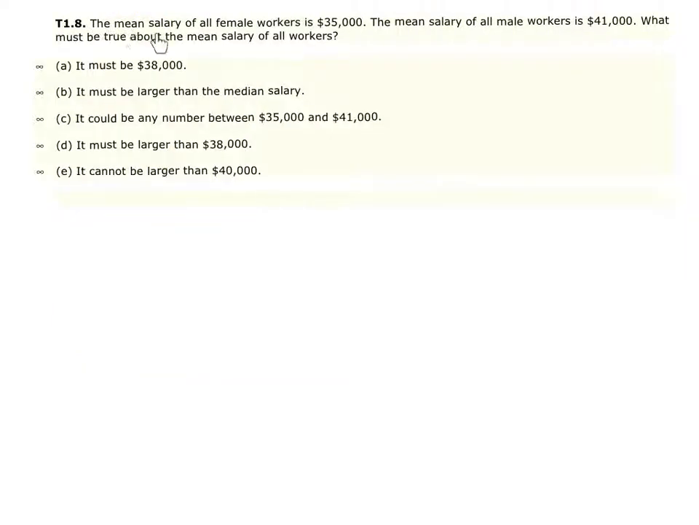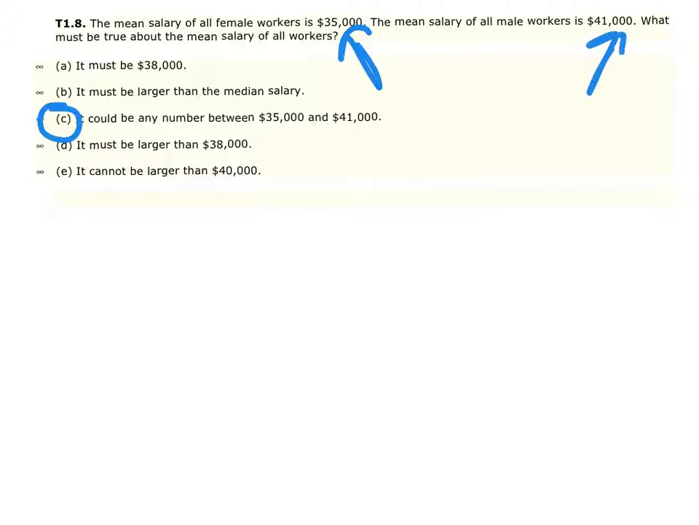Question 8. The mean salary of all female workers is $35,000. The mean salary of all male workers is $41,000. What must be true about the mean salary of all the workers? Now your best answer, I should say the correct answer here, is actually going to be letter C. One of the things that's difficult about this problem is we do not know the count of how many females there were and how many males there were.